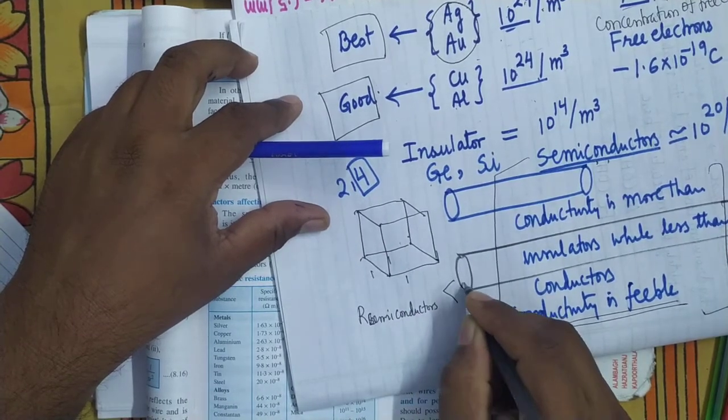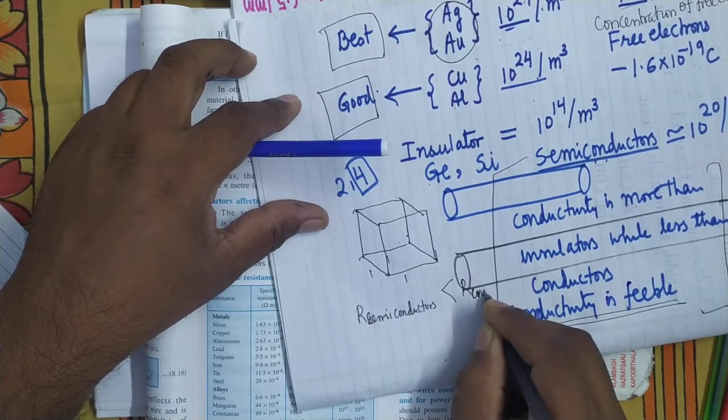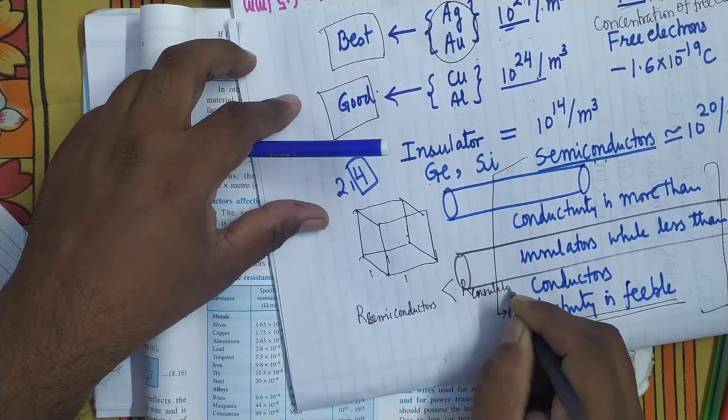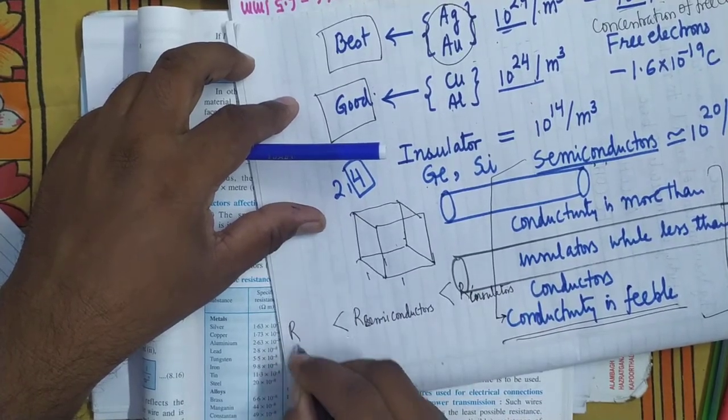It is less than insulators, but more than conductors.